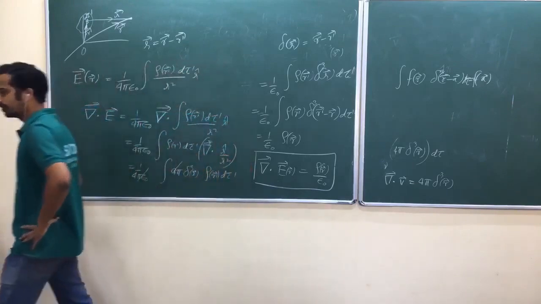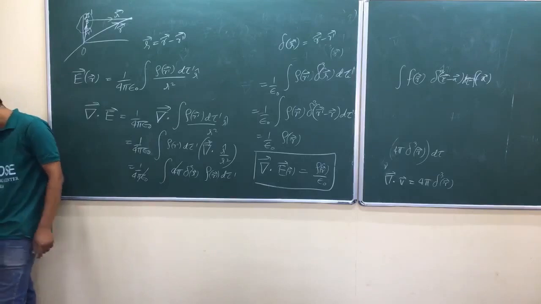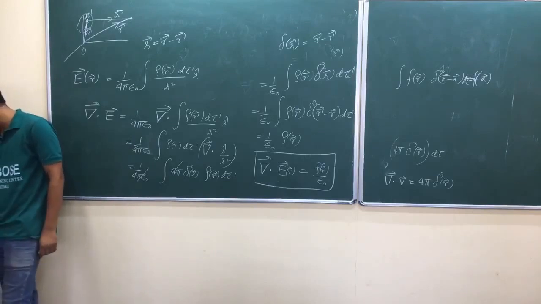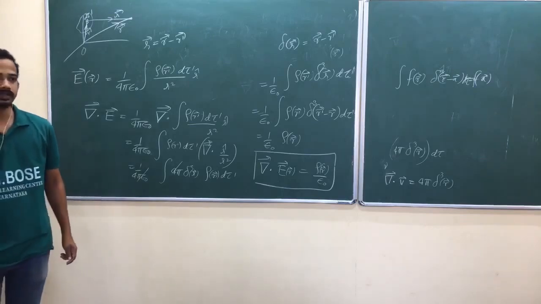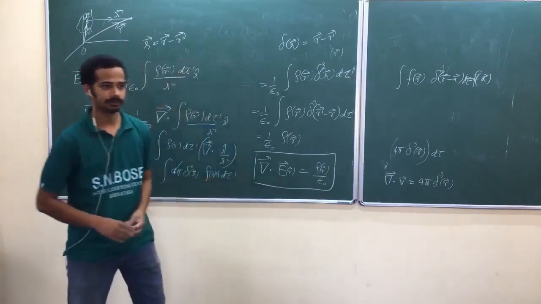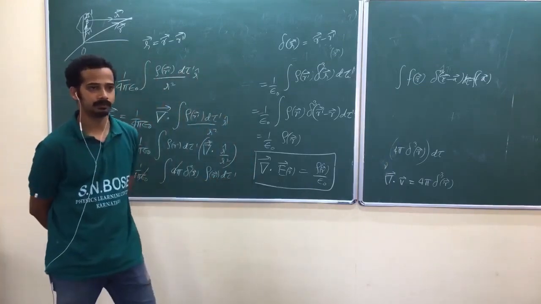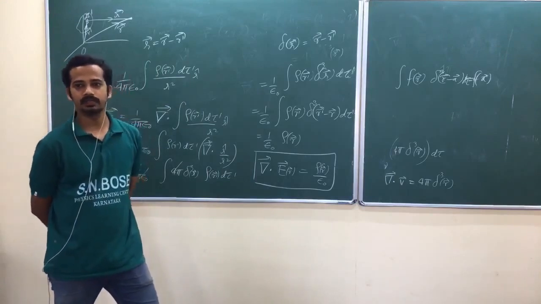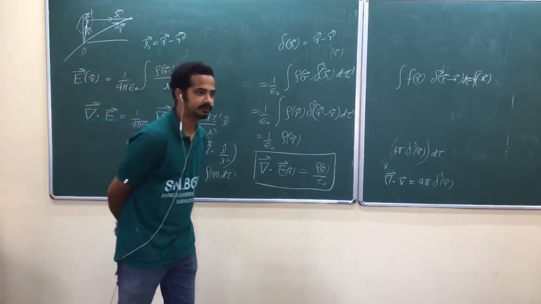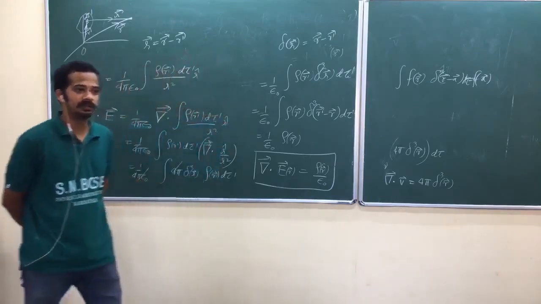Now, let me finish by doing some more problems on Dirac delta and Gauss law, whatever I mentioned. Now, my question is, what is the charge density of a point charge? Can you think over it? Or just see that one, he discussed that also in some problem. What is the charge density of a point charge? No, charge density. I'm asking charge density.